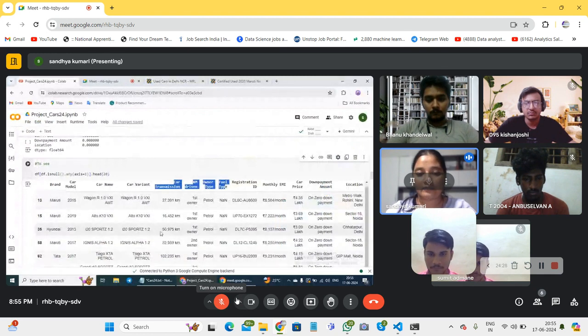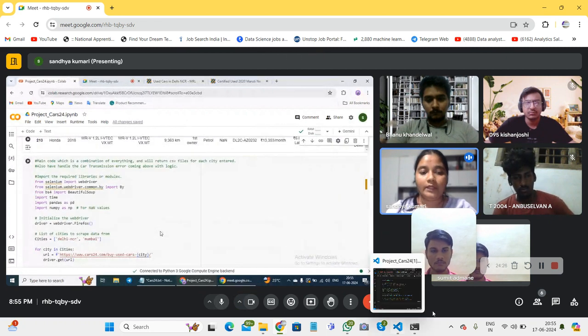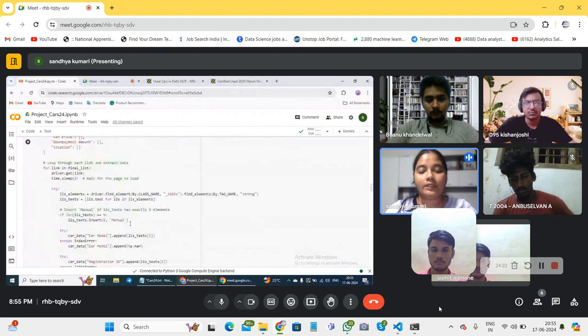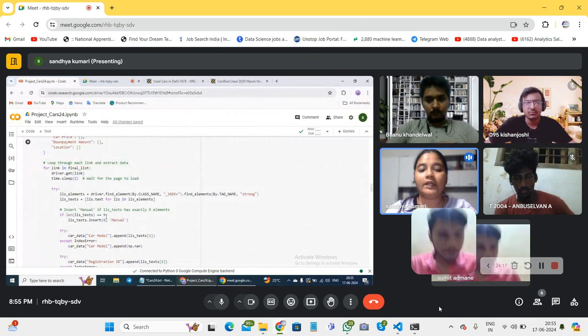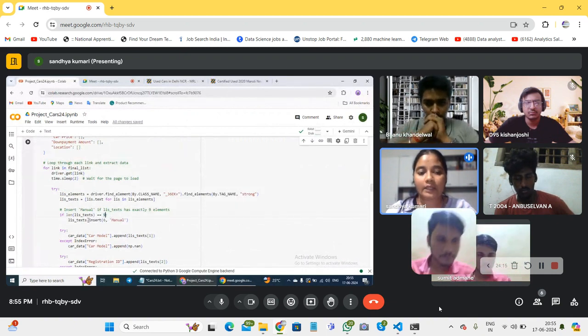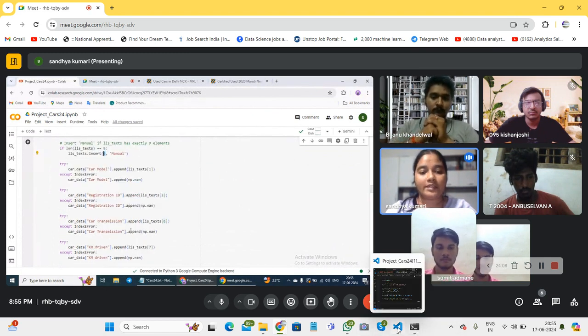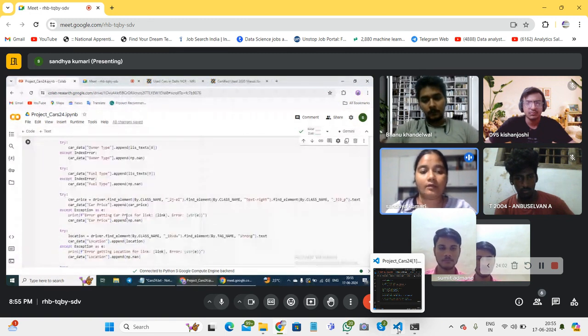To handle this logically, we manually added that whenever the data is missing, or whenever the length of that list is only 9 elements, we insert a value manually at the 6th position. Why the 6th position only? Because car transmission is at the 6th position, as you can see from here, and hence we got our data set from here.